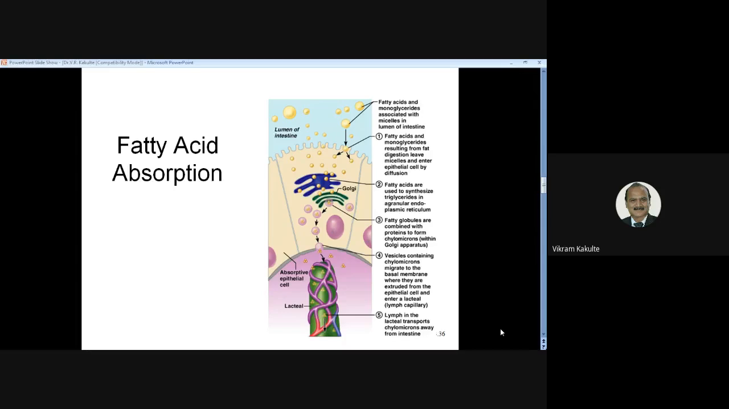Glucose material is stored in the form of glycogen. Fatty acids are also stored in the form of triglycerides. Now here the cell shows the storage of fat in the form of fat droplets.